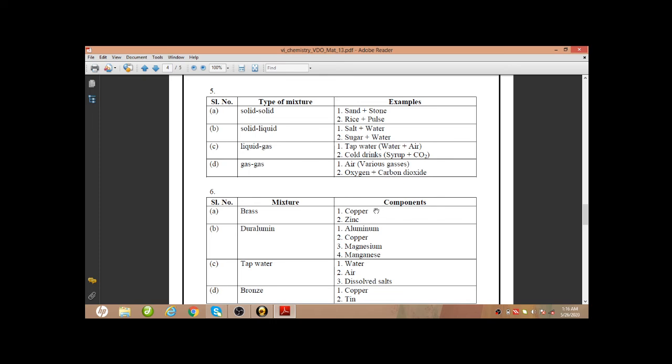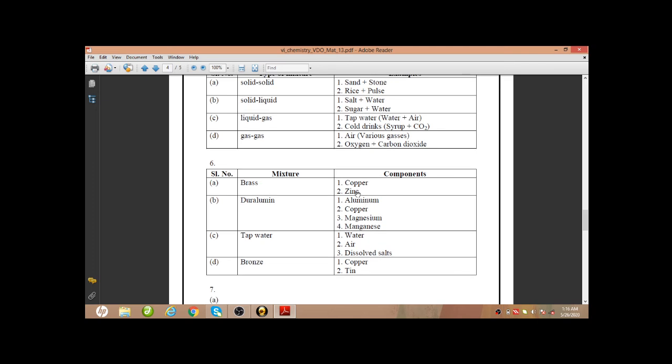Okay, next, for these mixtures we have to write down the components. So brass, this is an alloy which is a mixture of copper and zinc. So copper and zinc, these two metals are present in brass.